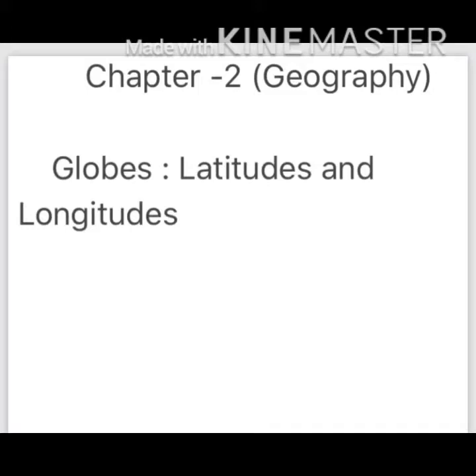And students, those who have any doubts in the spellings should refer to the screen instead of writing the wrong spellings. So, children, on the very top, write down lesson number 2, geography. In the next line, you have to write down the name of the chapter, globes, latitudes and longitudes. I repeat, globes, latitudes and longitudes. You can copy the spelling from your books or you can see the spellings on the screen.